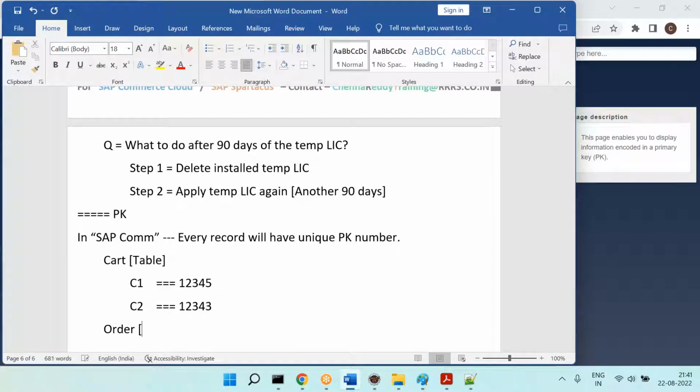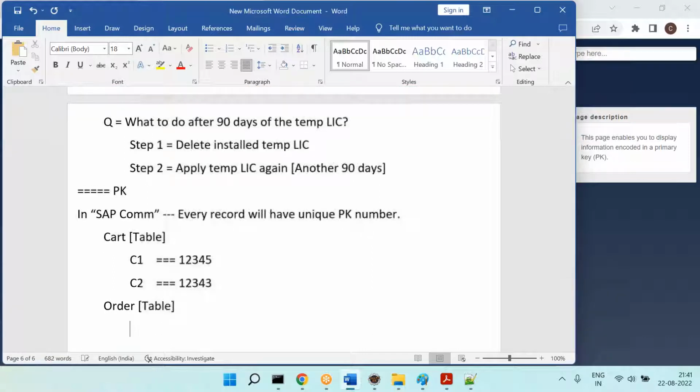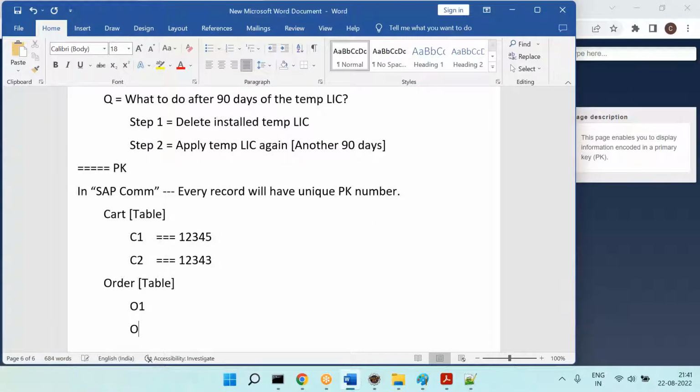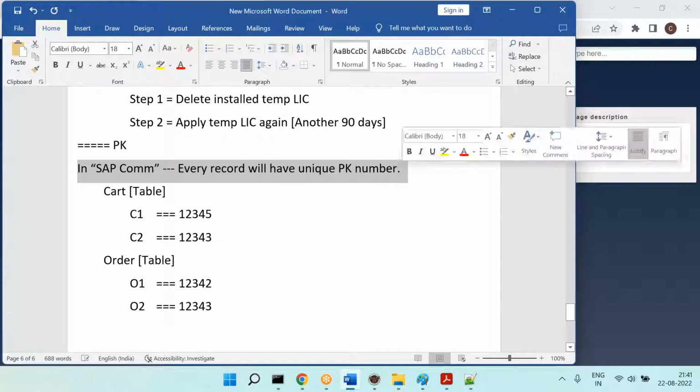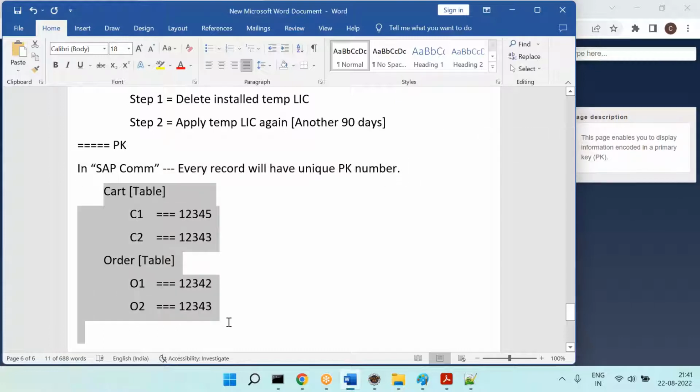Now I have the order table, with some order records, order 1, order 2, and assume the PK numbers are 1, 2, 3, 2. Is that possible? Can you read this statement, please? In SAP Commerce, every record will have a unique PK number. Now, is the scenario I have written here valid or wrong? Wrong scenario.